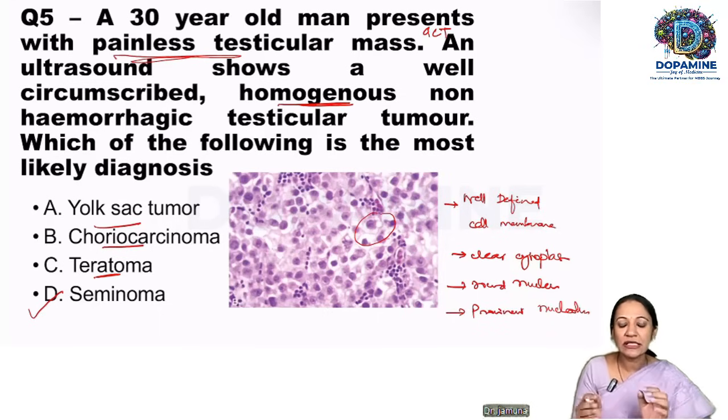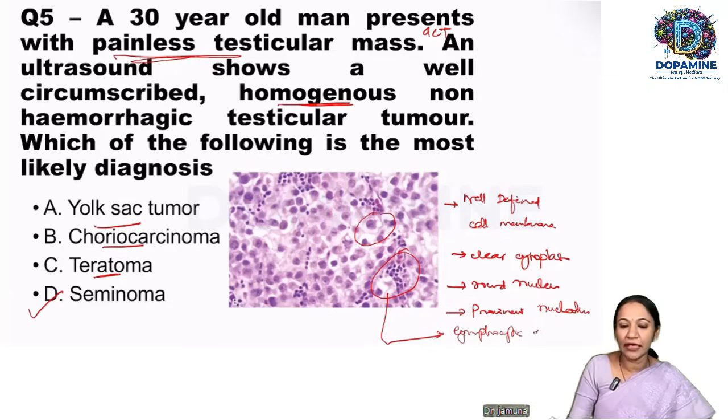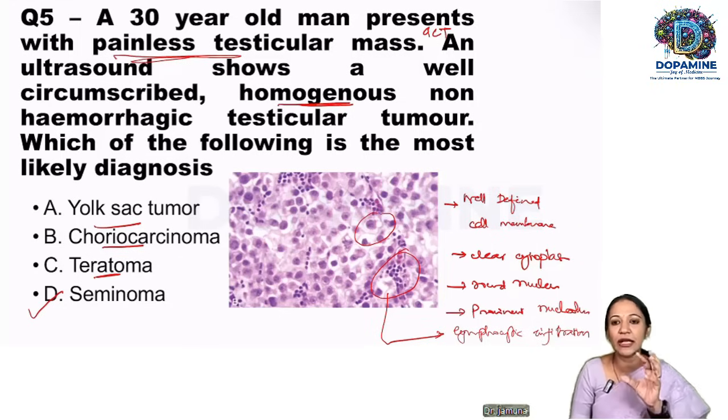Okay, so this is the classic description of a cell in seminoma. And what is more important is the seminoma cells are arranged in lobules and the septa will have a lymphocytic inflammation. So lymphocytic infiltration will be there, which is a classic feature of seminoma testis. The tumor cells are arranged in lobules and the surrounding stroma, delicate septa will have a lymphocytic inflammatory infiltrate. So this is a classic appearance of a seminoma.